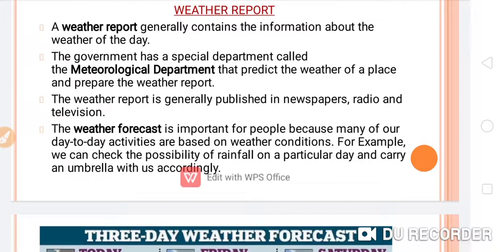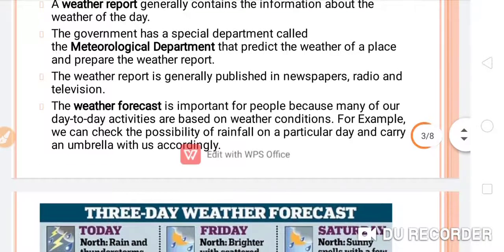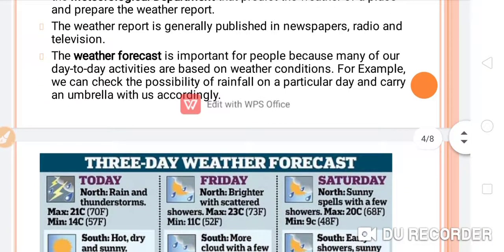The weather forecast is important for people because many of our day-to-day activities are based on weather conditions. For example, we can check the possibility of rainfall on a particular day and carry an umbrella with us accordingly. So this is the benefit of the weather report.